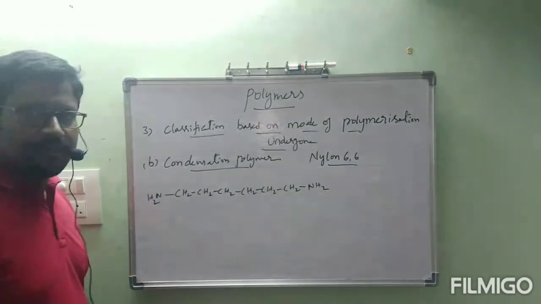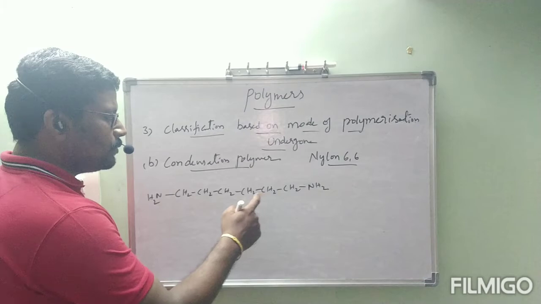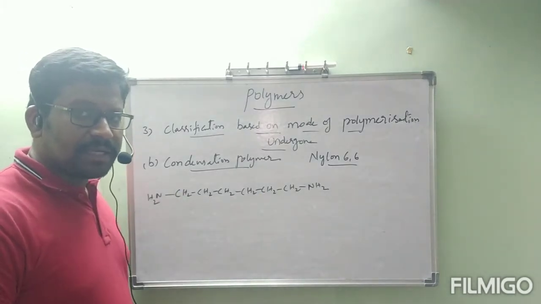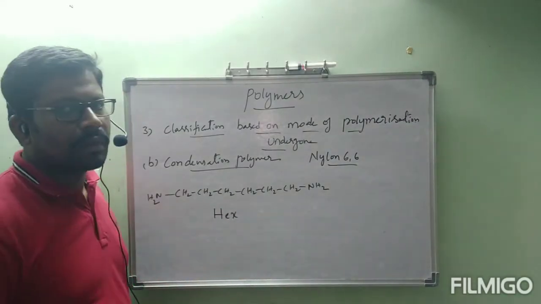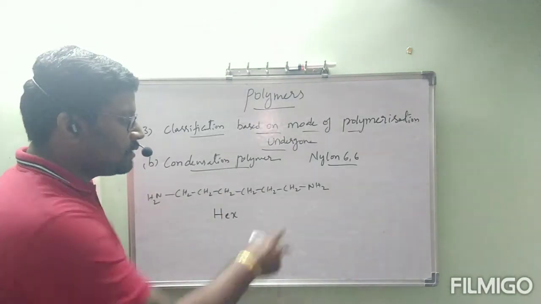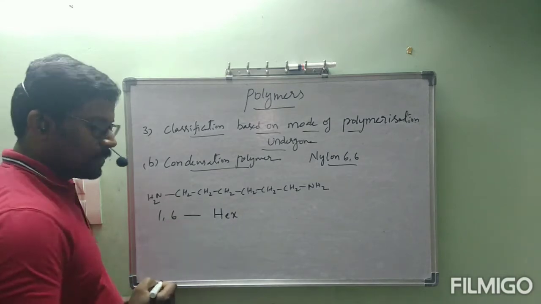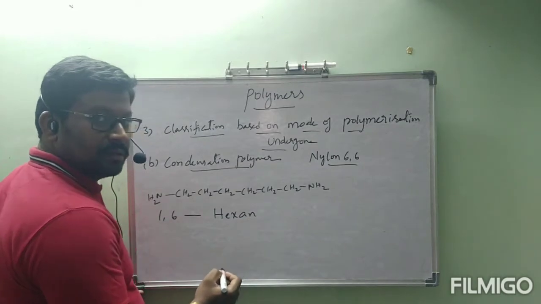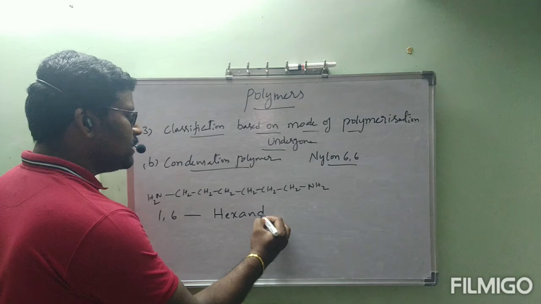First, what about the name of this compound? Okay, how many carbons do we have? 6 carbons. 1, 2, 3, 4, 5, 6. 6 carbons parent chain, root word hex. Amine groups are present on which positions? First position and sixth position. 1, 6. All are single bonds, na? Ane, hexane, diamine. 2 NH2 groups are there, diamine.